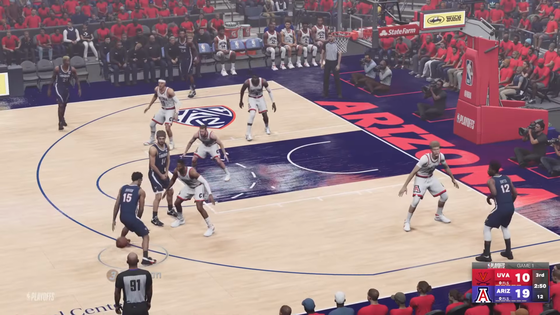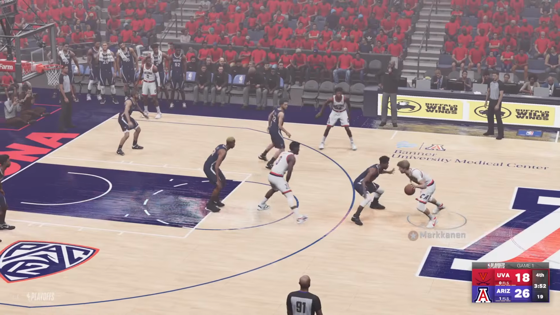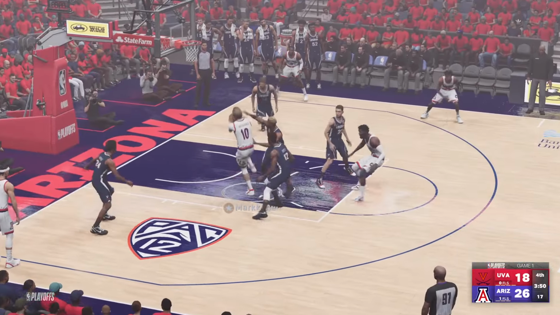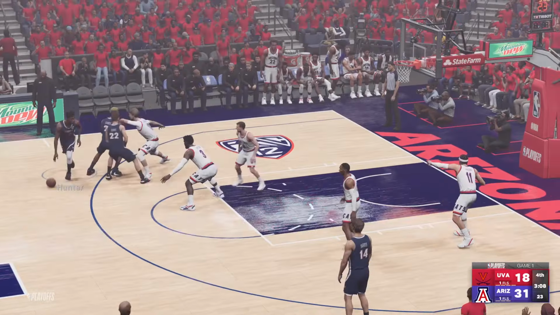Nice move. Now Brogdon is driving and rolling, and great layup. This time it's Markkanen driving, getting fouled, and hitting the shot. Makes his free throw.